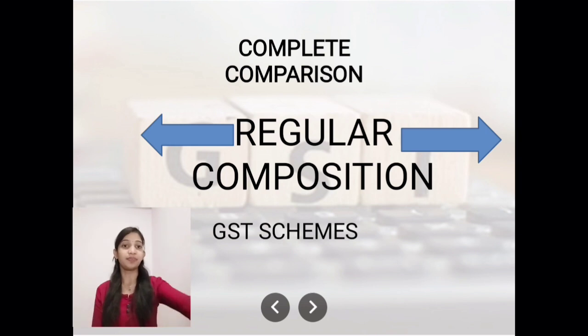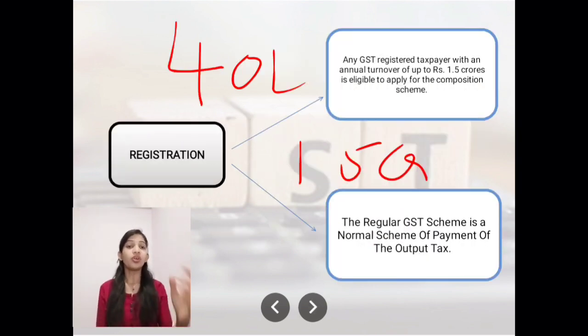So when you're registering under the GST, you have two options given to you, that is composition levy scheme and normal levy scheme. Now what is the composition scheme, and what is the normal levy scheme? The normal levy scheme is a regular scheme where you pay the output tax. Output tax means the tax you are paying.